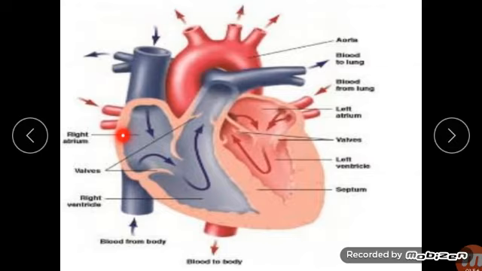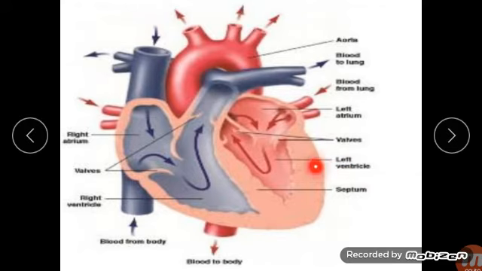The lower two chambers are thick walled and are called ventricles. This is the left ventricle and this is the right ventricle, and these have thick walls as compared to the right atrium and left atrium. The right lower chamber is called the right ventricle and this is the left ventricle.